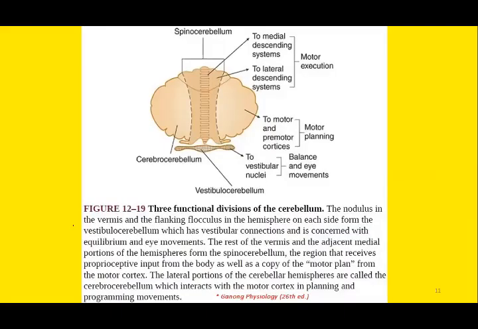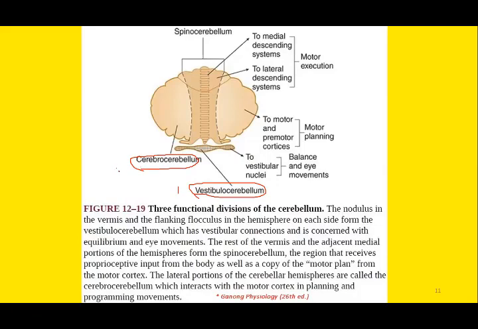Now this figure is very important. This is taken from Ganong's Review of Medical Physiology. I will request the students to go through the pages of Ganong's physiology. This is very comprehensive and descriptive. Here you can see all the three divisions, the three functional divisions of the cerebellum, starting from the vestibulocerebellum. This is the portion of the flocculonodular lobe.